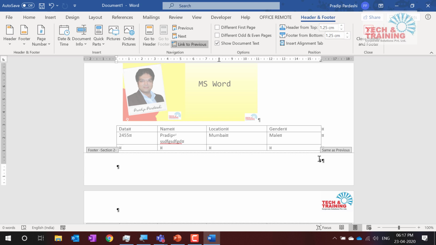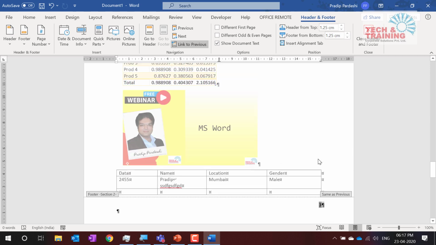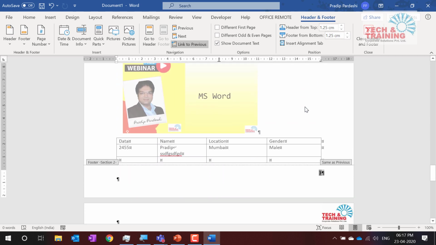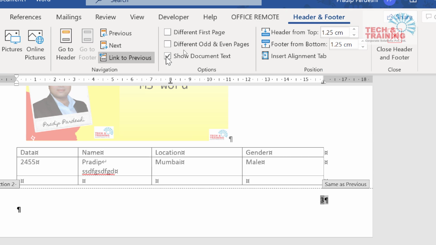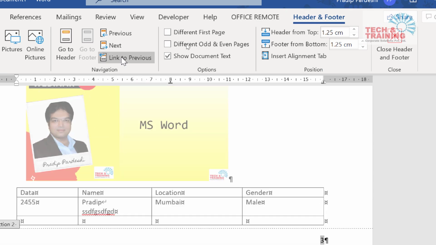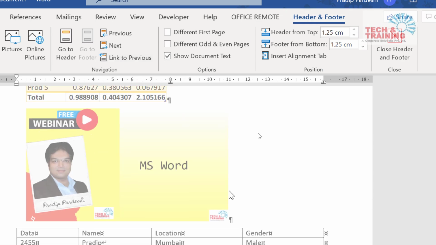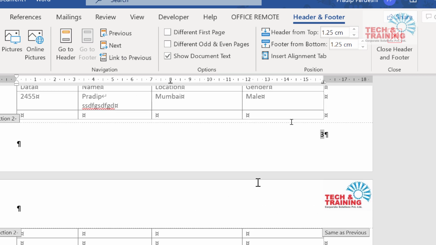So this page number is dependent on the previous page number because it is linked. What we'll do is uncheck the option under header footer which says link to previous. When I uncheck that option, this page number is no longer linked to the previous page number.